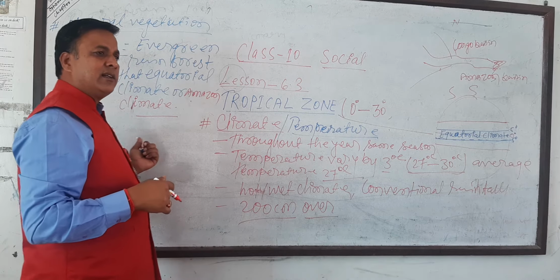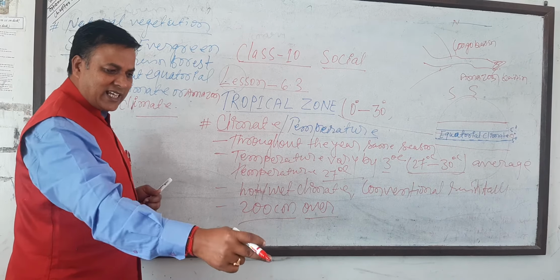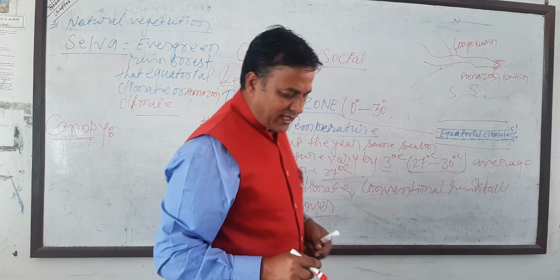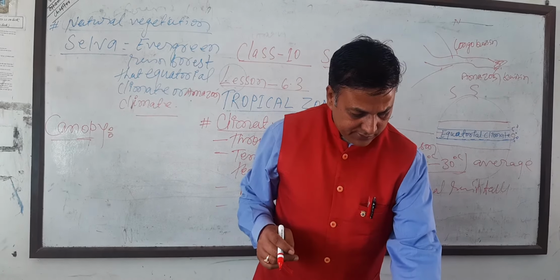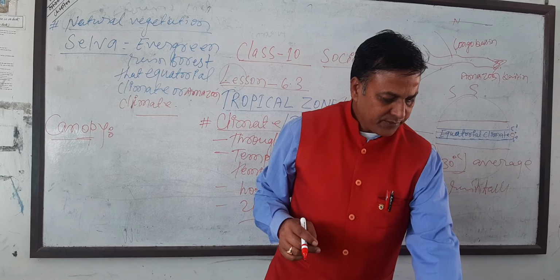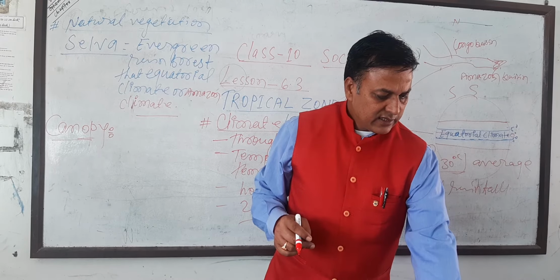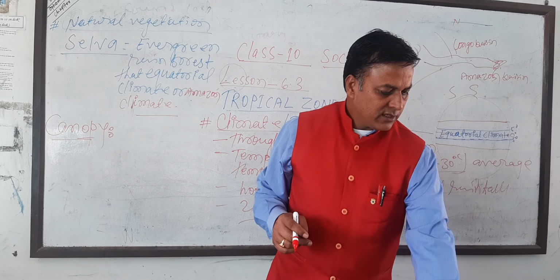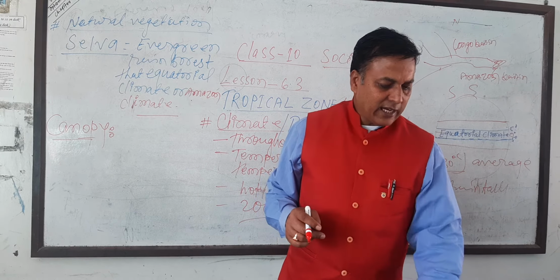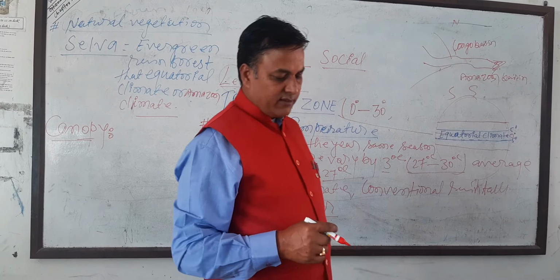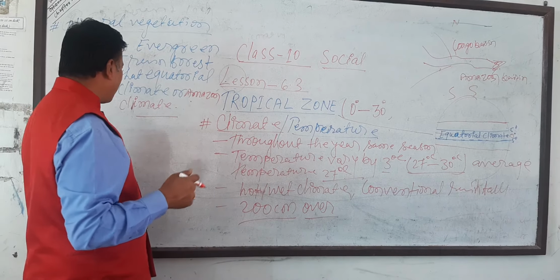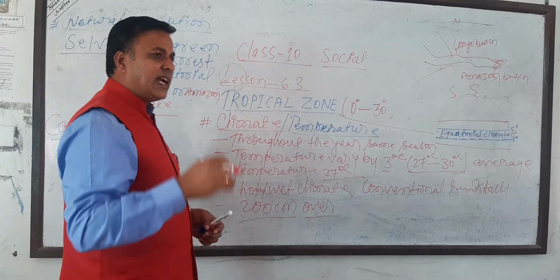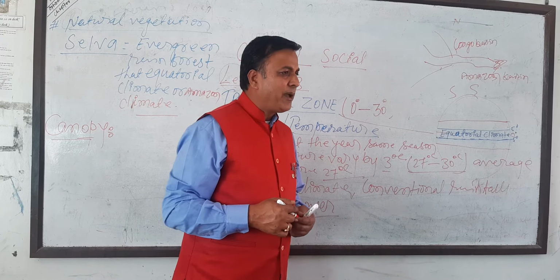It is given in your book. Thick leaves form a kind of ceiling, which is said to be the canopy.